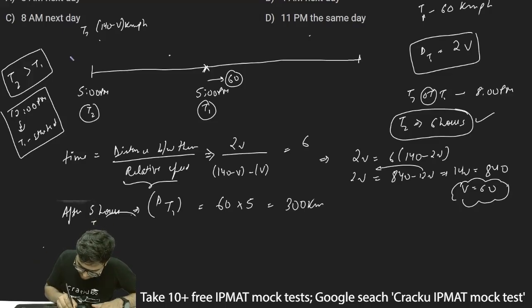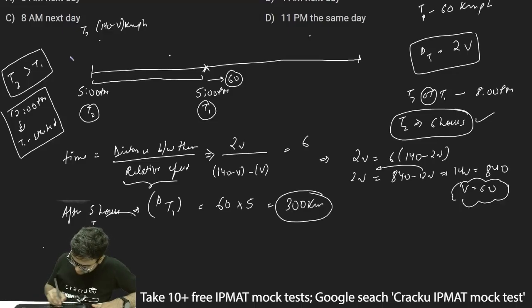So T2 will be here. And this distance, since we have already found out, what is this distance? We have to find the distance covered by train T1 in 5 hours. This is 60 into 5, which is 300 kilometers. So this distance is 300 kilometers. Now T2 is moving with speed 80 kilometers per hour.